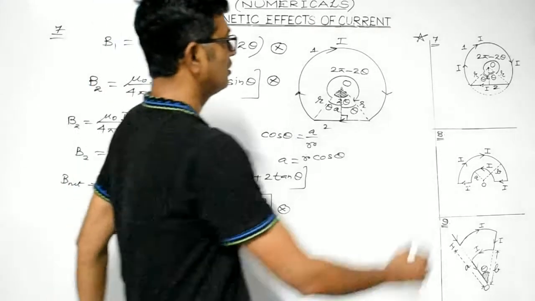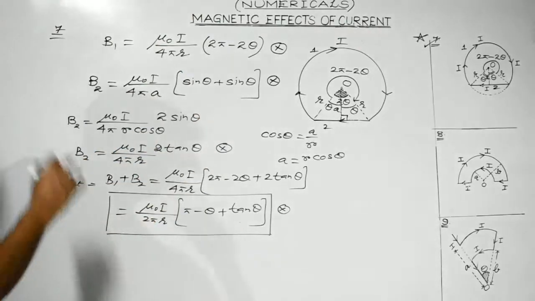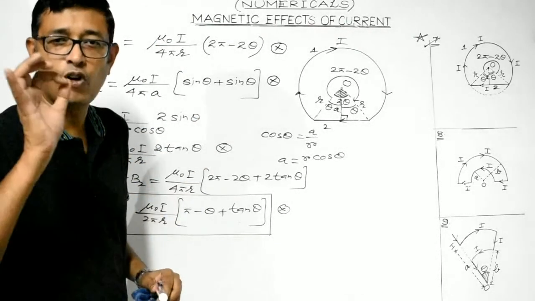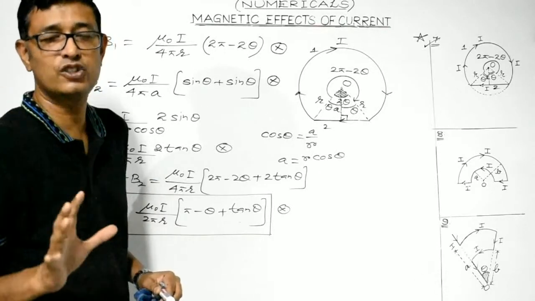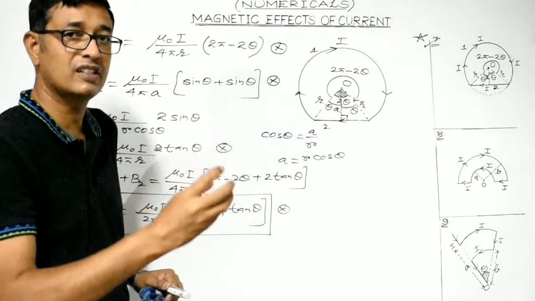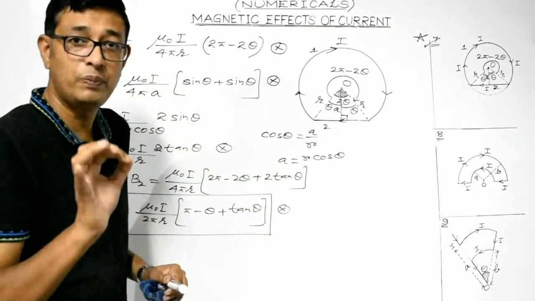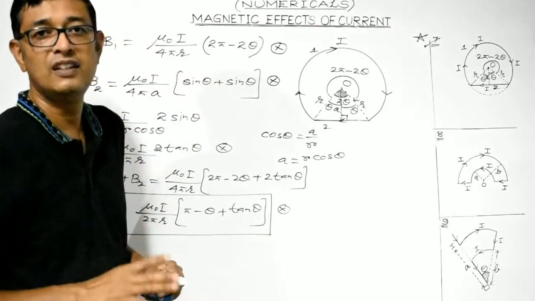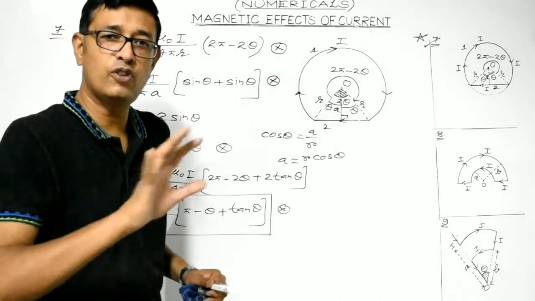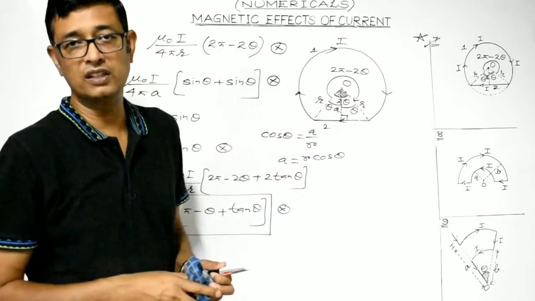So students, this was a very good question. So this is the solution. I hope you have understood it. The formulas should be crystal clear, there shouldn't be any sort of ambiguity. All the formulas have already been discussed or derived mathematically in the earlier section. So in case of any doubt, please refer to my previous lecture. It is only when you are confident of all the formulas that you should attempt solving these numericals.